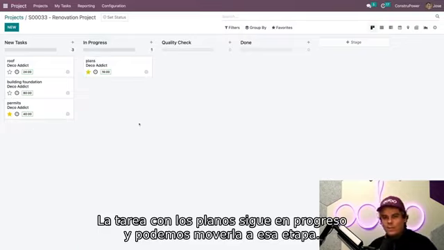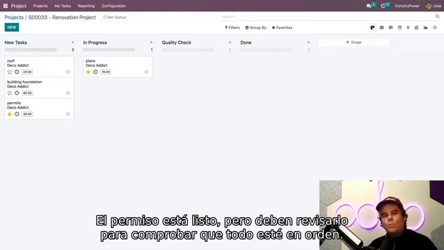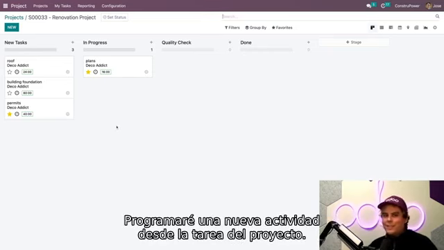So we can actually move it into the in progress stage. Now the work permit is ready, but still needs to be reviewed, especially to make sure that the plans are within the jurisdiction's building code. So let's schedule a new activity right from the project task.